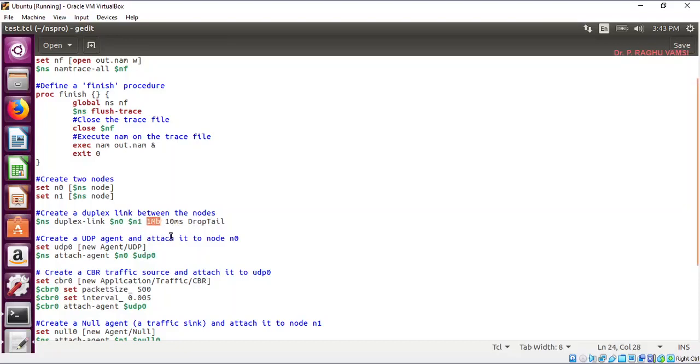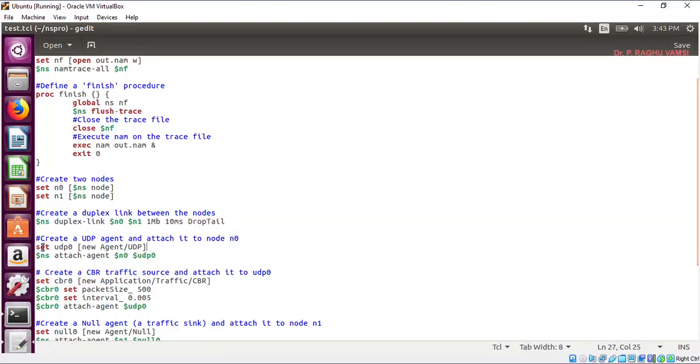And 1 MB is the bandwidth, 10 milliseconds is the delay, and DropTail means if a packet is received at the destination, and the node is unable to take the packet, what to do? Simply drop the packet. That is what is called DropTail.